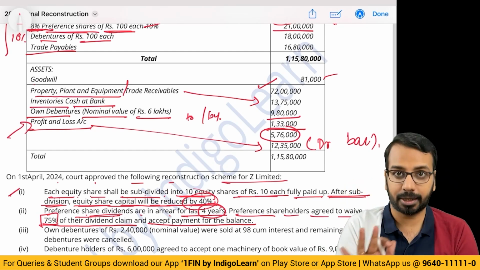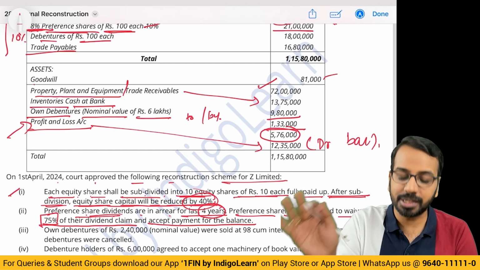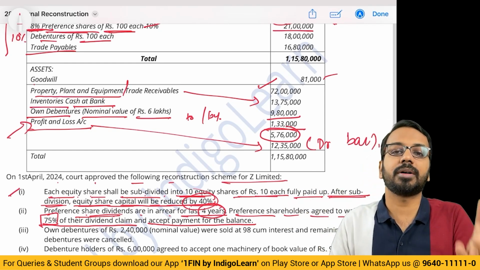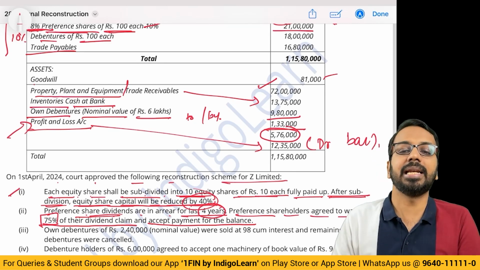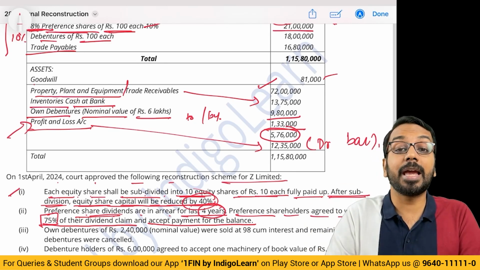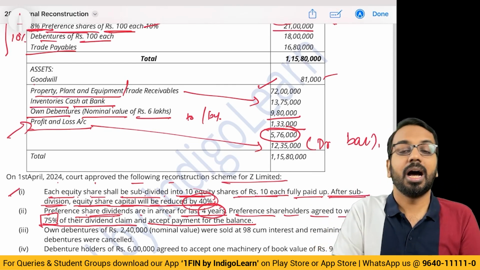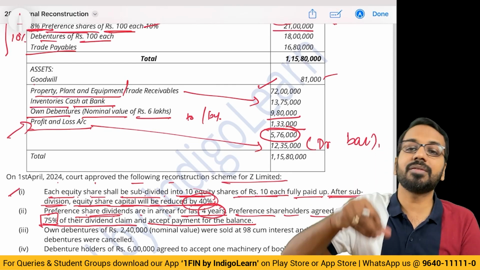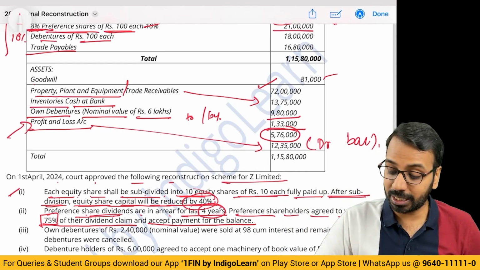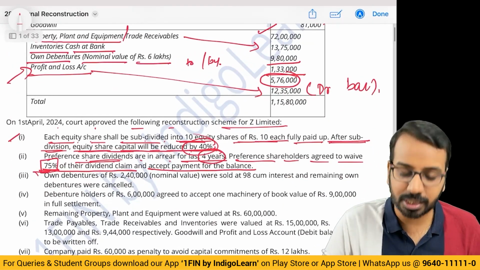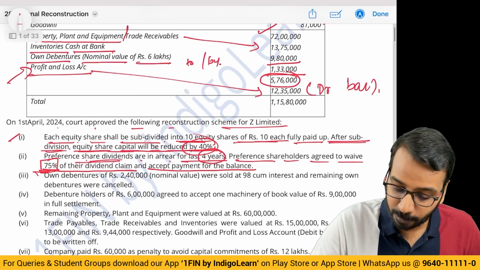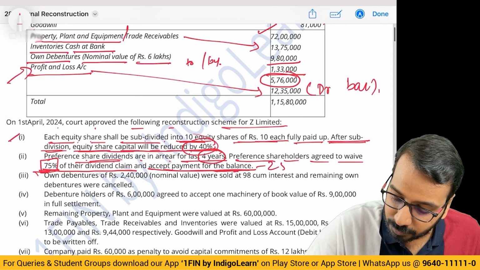If it is not recorded, then whatever has been given up or foregone, whatever is the gain, is irrelevant for us, because the dividend payable liability is not recorded. A liability which is not recorded, even if somebody says I don't want that money, it does not impact my balance sheet. So the 75%, because it is not recorded, I don't need to worry about it. What I need to worry about is the balance payment they have accepted for 25%.